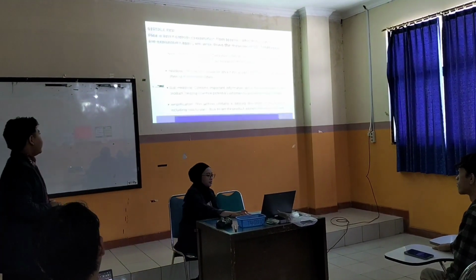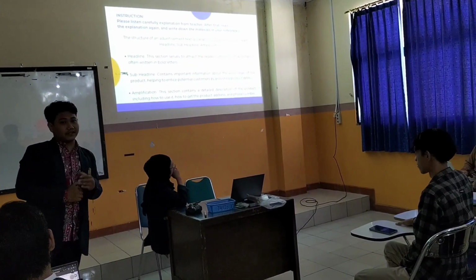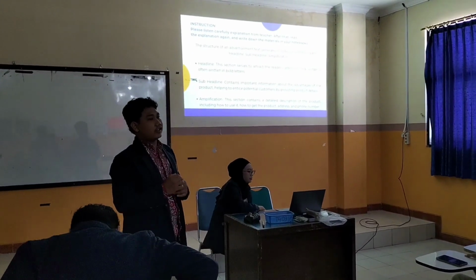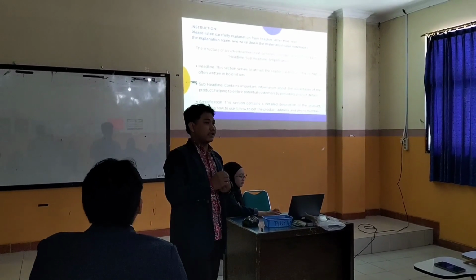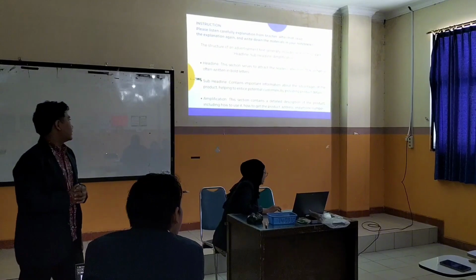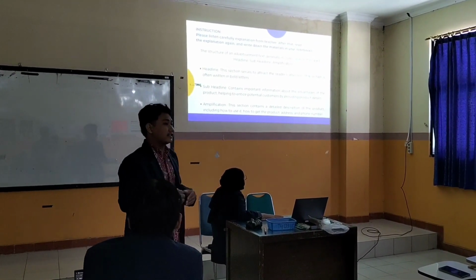Okay, and then here are the explanations about the text structure of advertisement. The structure of an advertisement generally consists of several main parts. This includes headline, subheadline, and amplification. The headline serves to attract readers' attention.